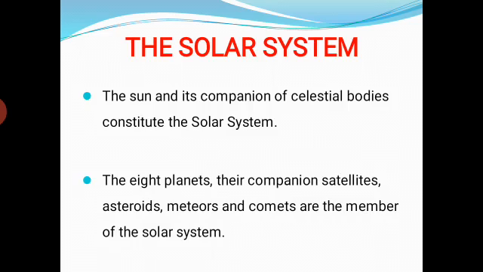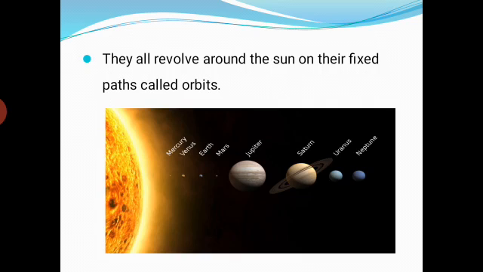Okay students, one question arises here. How did the solar system form? How was the solar system created in the universe? Some history is there. Sometimes this question arises in our mind: how were the solar system and some galaxies formed in the universe? How were the sun and its companion born? Sun and its companion means those included in a solar system. This question always arises in our mind.